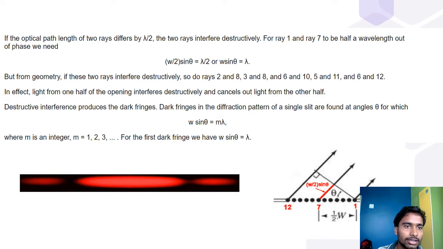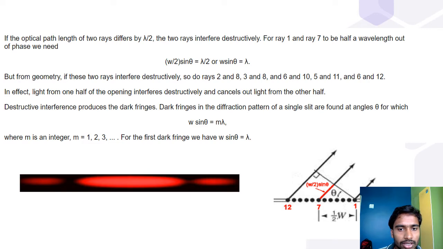If the optical path length of two rays differs by lambda by 2, the two rays interfere destructively. For ray 1 and ray 7 to be half a wavelength out of phase, we need W by 2 sin theta equals lambda by 2, or W sin theta equals lambda. By geometry, if these two rays interfere destructively, so do rays 2 and 8, 3 and 9, and so on. In effect, light from one half of the opening interferes destructively and cancels out light from the other half. Destructive interference produces the dark fringes.